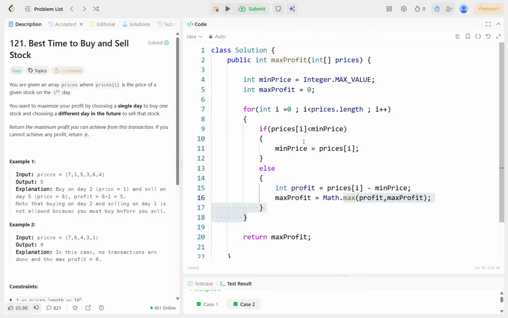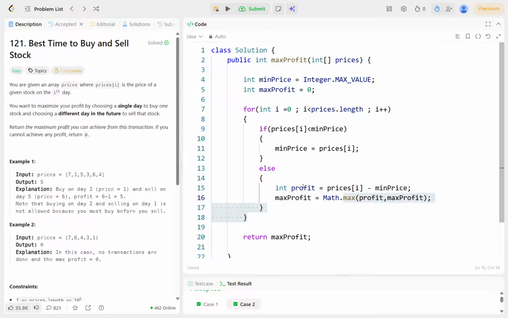Then the loop is incremented. Then 1 is less than 7, the minimum price we have got. Yes, the condition is true, so min price becomes 1. Then the loop is incremented to 5. Is 5 less than 1? No, the condition is false.